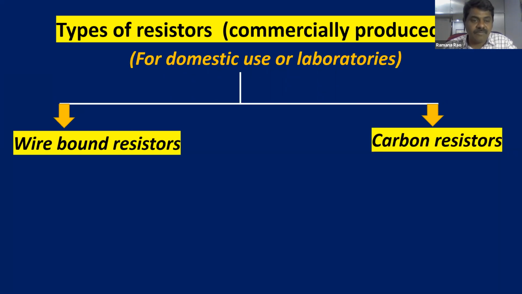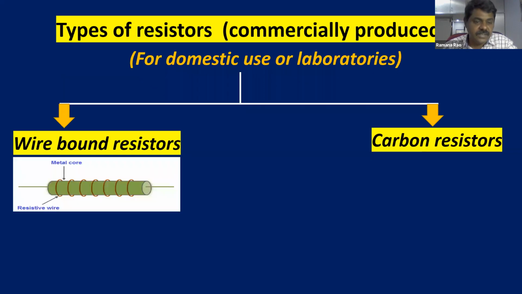So let us see what wire bound resistors are. You can see in the diagram, you have a hollow metallic cylindrical metal frame. On that metal, a wire is bound. You can see a wire is bound. That is known as a wire bound resistor. These wire bound resistors are used as standard resistors in laboratories.